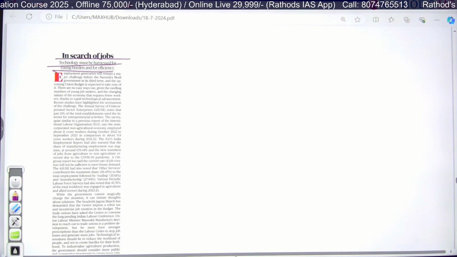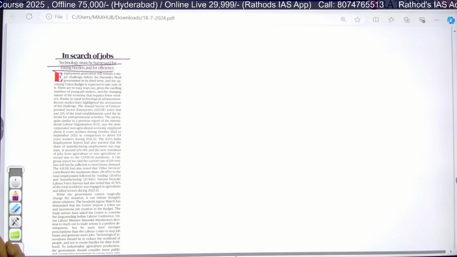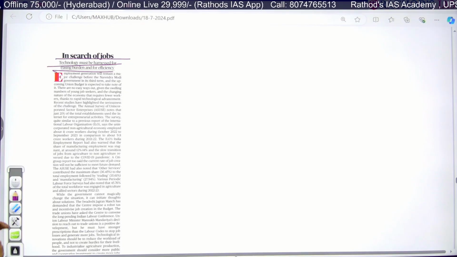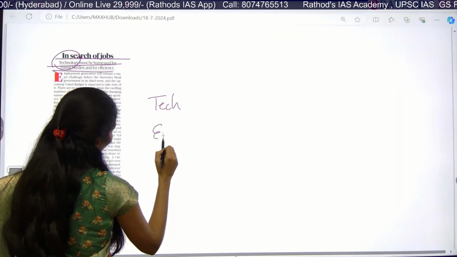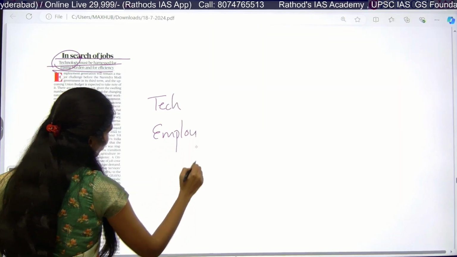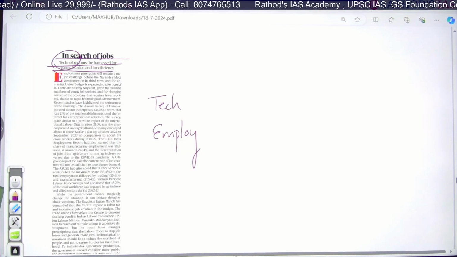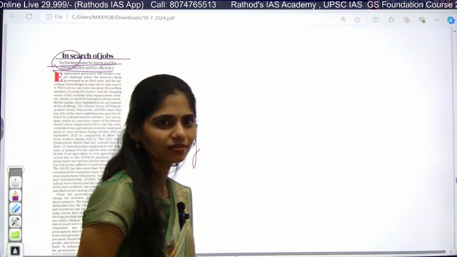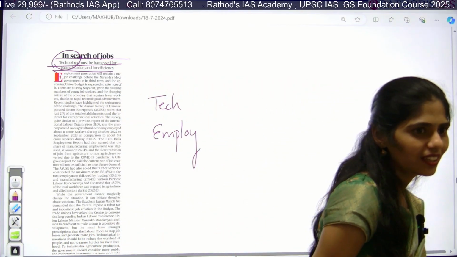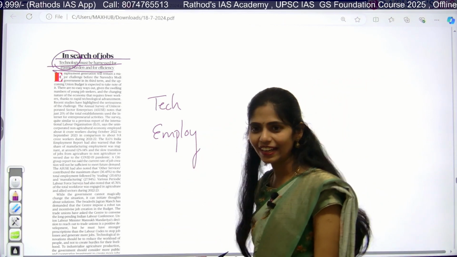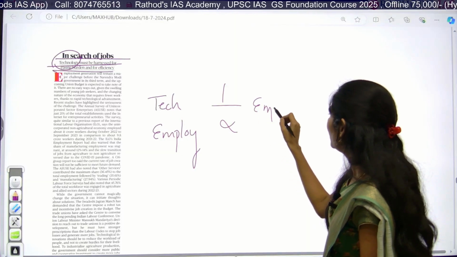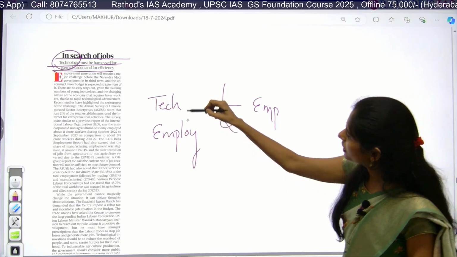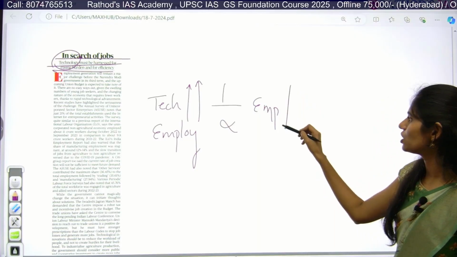Yes, I saw. Yes, tell me, what is this article talking about? Employment generation will remain a major challenge. So here you can see the word, what is the word given? Technology. And on the other side it is talking about employment. So what is the relationship between technology and employment? Inverse relation or direct relation? Yes, technology and employment are inversely related. That means whenever there is increasing of technology, there will be decreasing of employment.